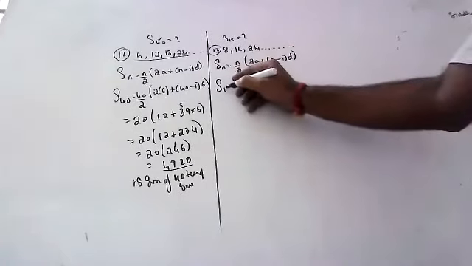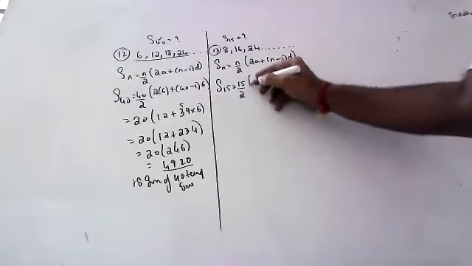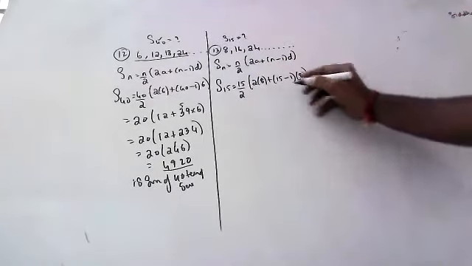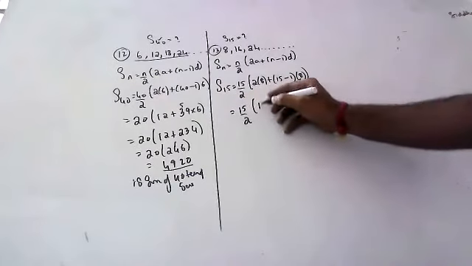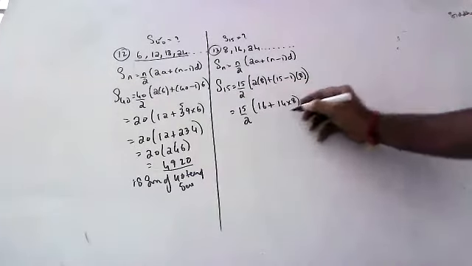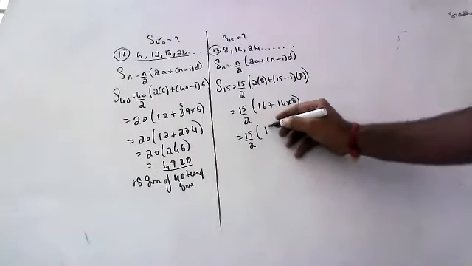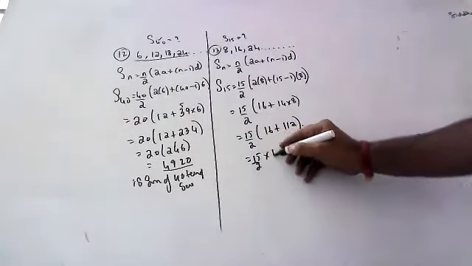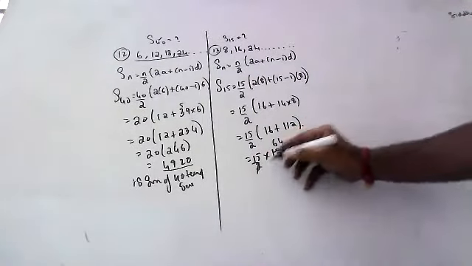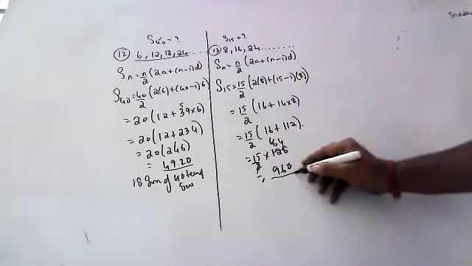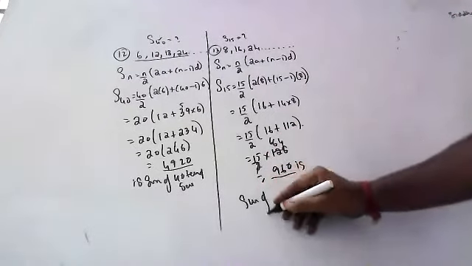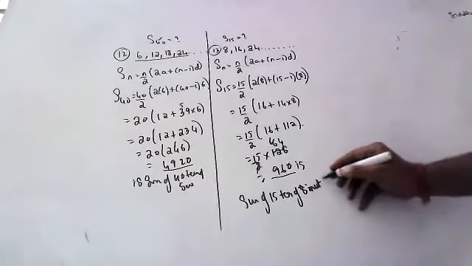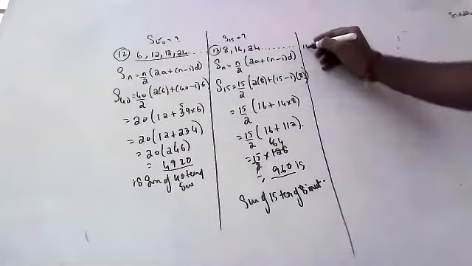So he's asking the sum of 15 terms. 15 by 2 into 8 plus 15 minus 1 into 8. So how much? 15 by 2 into 16 plus 14 into 8. 15 by 2 into 16 plus 112. 15 by 2 into 128. That is 960, the sum of 15 multiples of 8.